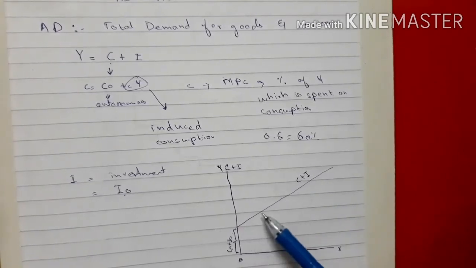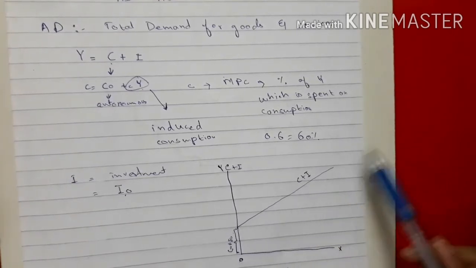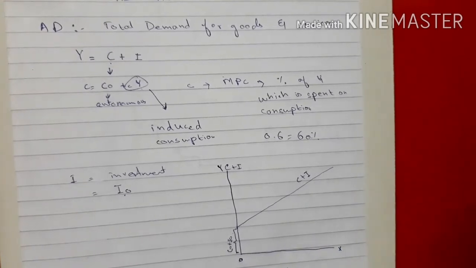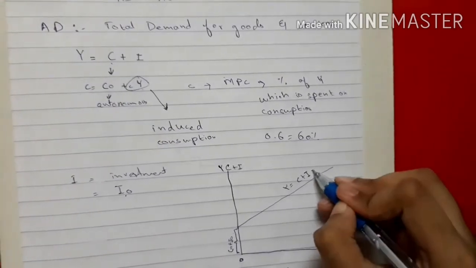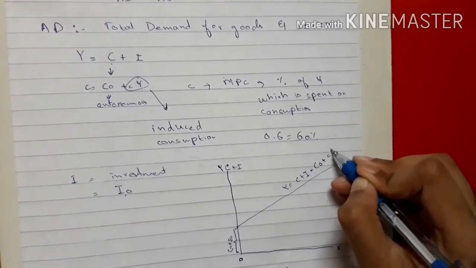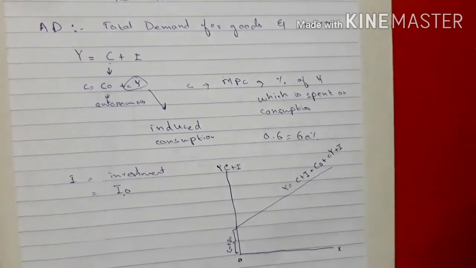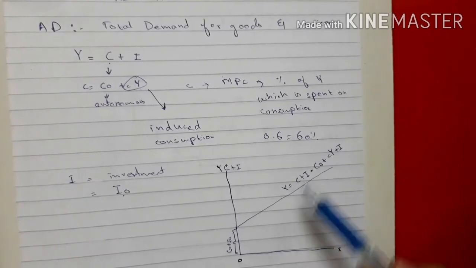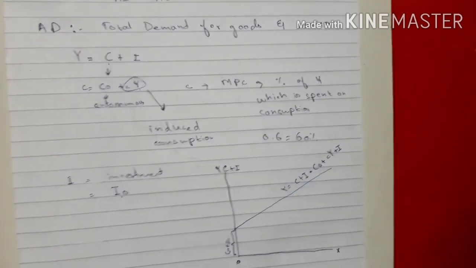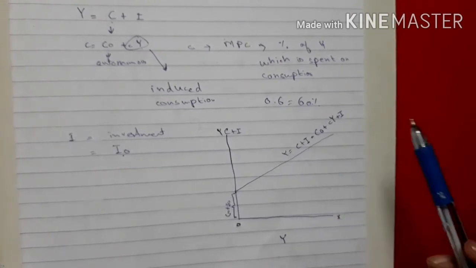This curve shows the induced consumption. It starts from autonomous consumption and autonomous investment, but further it shows the induced consumption which is affected by the income. C naught, the autonomous consumption, plus Cy, which is the induced consumption, plus I, the investment. So this is the demand side of the economy. This shows that as national income increases, the consumption and investment increase as well.